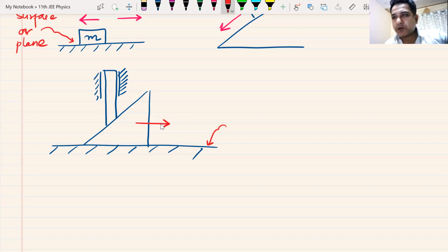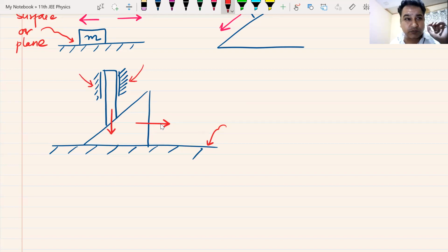Anyone? You can tell me this. Simple. Look at the sketch. See, imagine. No motion is not possible. It has to move. If I keep a rod like this and I move this thing, it has to move. And how will it move? It will just move vertically downwards because it is not allowed to move like this. Why is it not allowed to move like this? Because I have kept these rails.